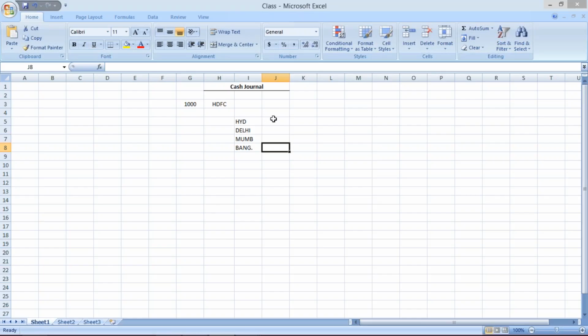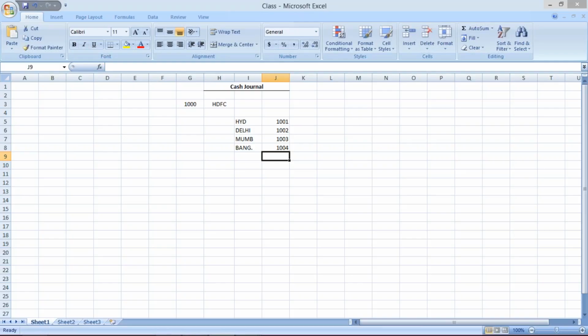Now if their requirement is, whatever the cash transaction has taken place at Hyderabad location, I want to maintain a separate cash journal, in the sense separate petty cash GL for that, separate petty cash GL for this, separate petty cash GL for this, and separate petty cash GL for this also.